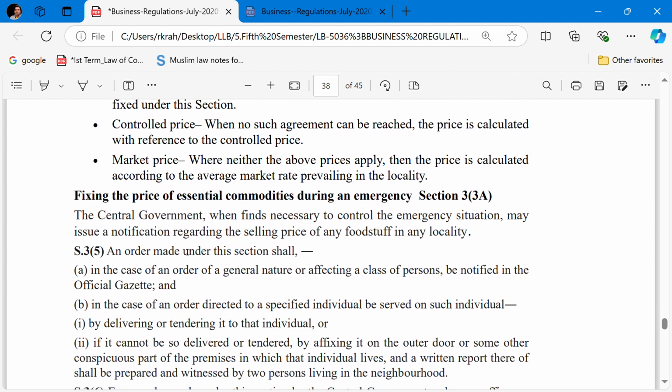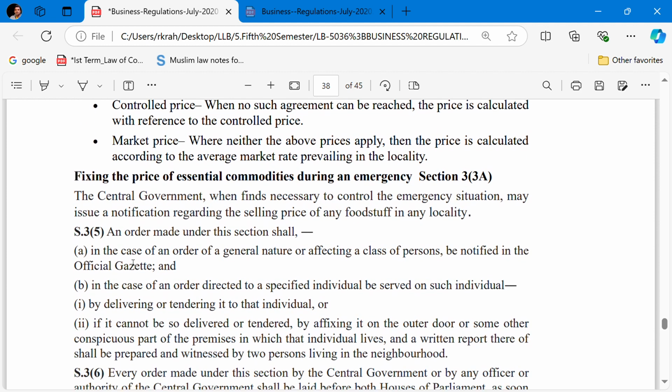Section 3, clause 5. An order made under this section shall, in the case of an order of a general nature or affecting a class of persons, be notified in the official gazette, and in the case of an order directed to a specified individual, be served on such individual by delivering or tendering it to the individual.